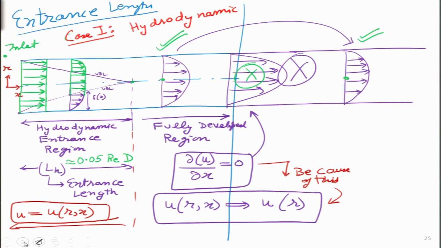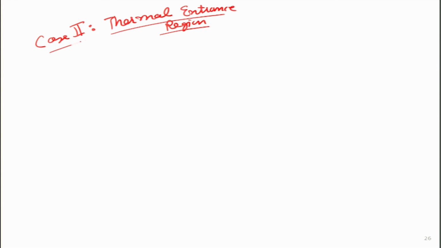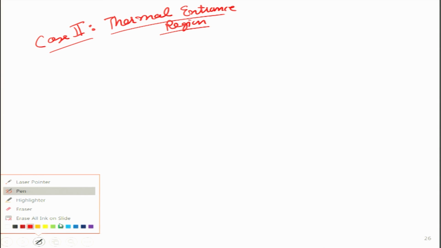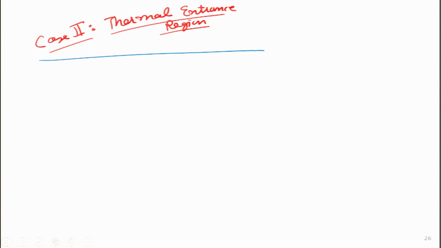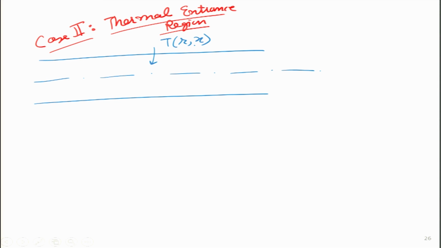Whatever we are talking about in this particular case is the hydrodynamic. And why am I calling it case 1? When we return for the next lecture, we will do the same thing for case 2 also, and there we will talk about the thermal entrance region. So I would encourage students, before returning for the next lecture, to try and draw the same thing. In the thermal entrance region, we will have the same pipe, but instead of drawing the velocity profile, what I am going to draw over here is the temperature profile. How does temperature change with r and x? This is something we will do in the upcoming lecture.